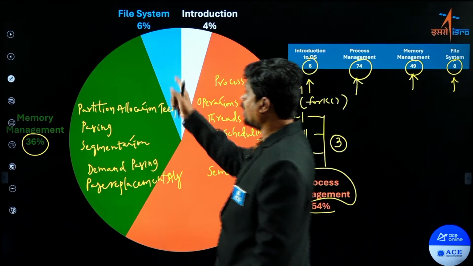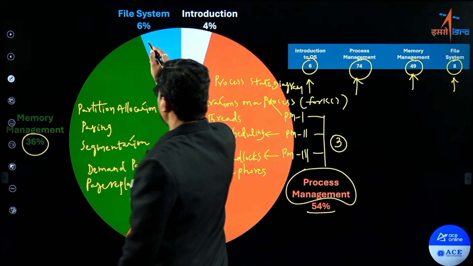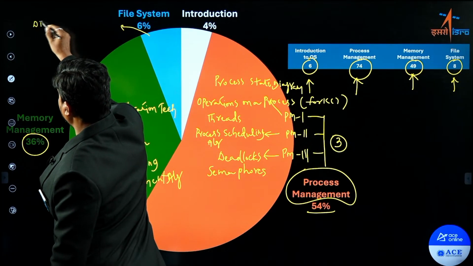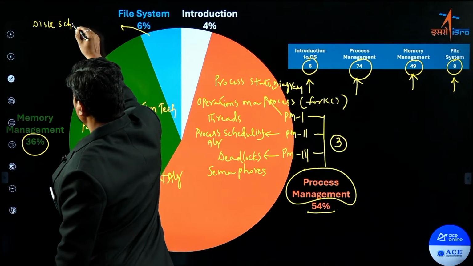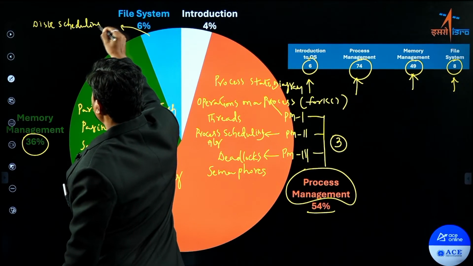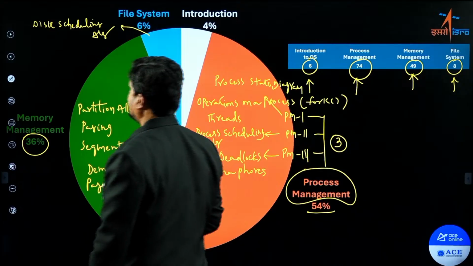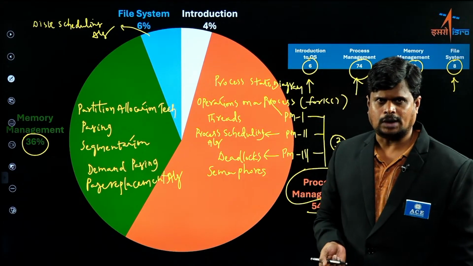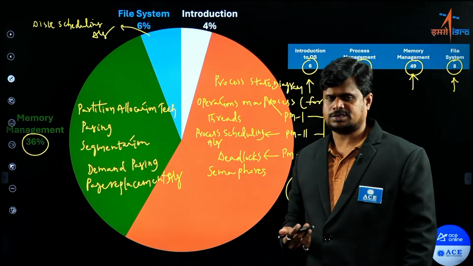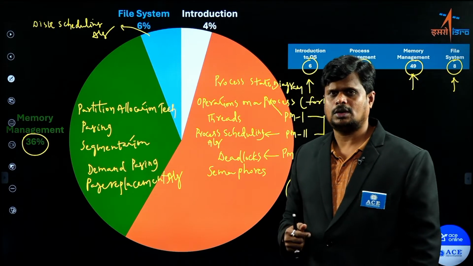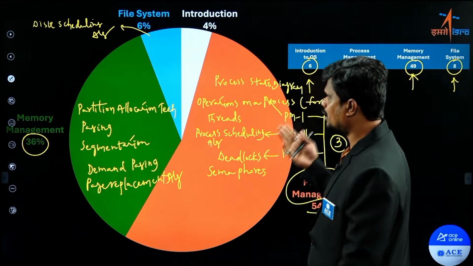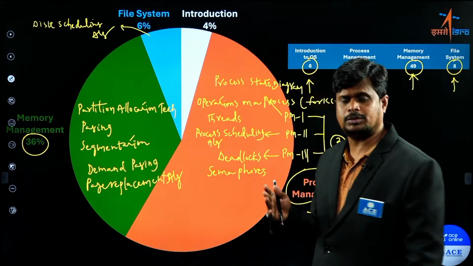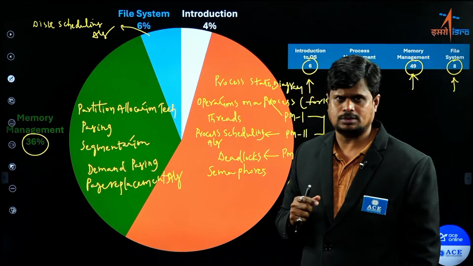Then when it comes to file systems, as part of file systems we need to mostly focus on disk scheduling algorithms. You know what the disk scheduling algorithms are: FCFS, right? SSTF, SCAN, C-SCAN, LOOK, C-LOOK. Based on these algorithms, we have previous year questions in the ISRO examination.